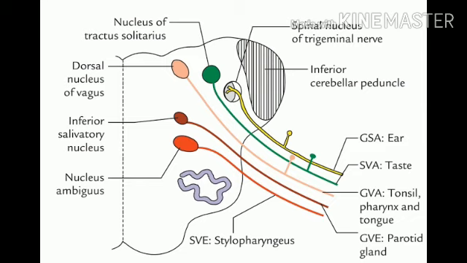Next nucleus is called the dorsal nucleus of the vagus nerve. It contributes the major fibers of the vagus nerve, and it is a mixed nucleus with both sensory and motor fibers. The third nucleus of the vagus nerve is called the nucleus of tractus solitarius.